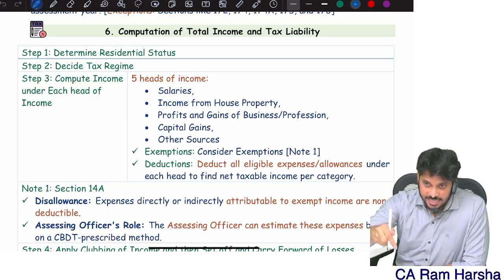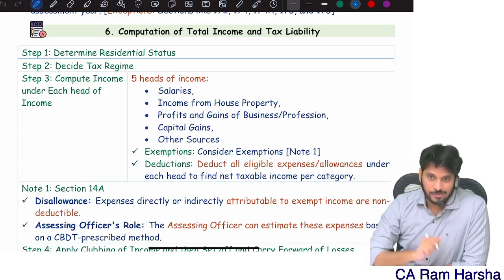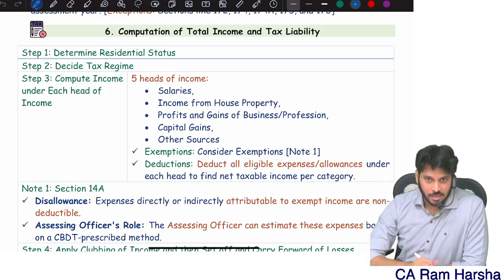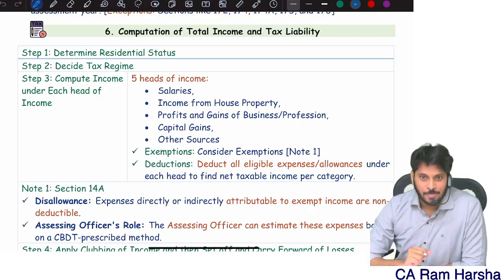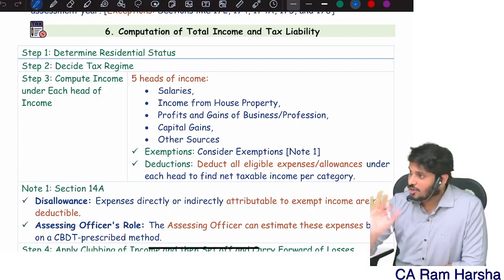If you are a resident in India, means you are residing in India, you have different tax rates. Or you are a non-resident, means you are not residing in India, you are settled abroad. You may be an Indian citizen, but citizenship does not matter. Residential status matters. Across the world, Indian tax law, US tax law, China tax law, any other tax law, income tax law is based on residential status.